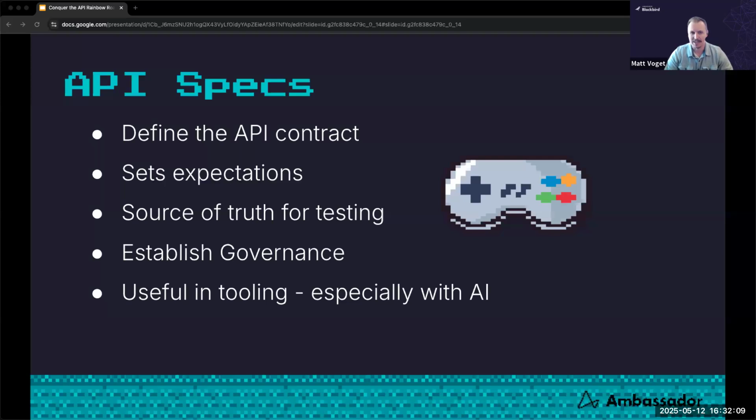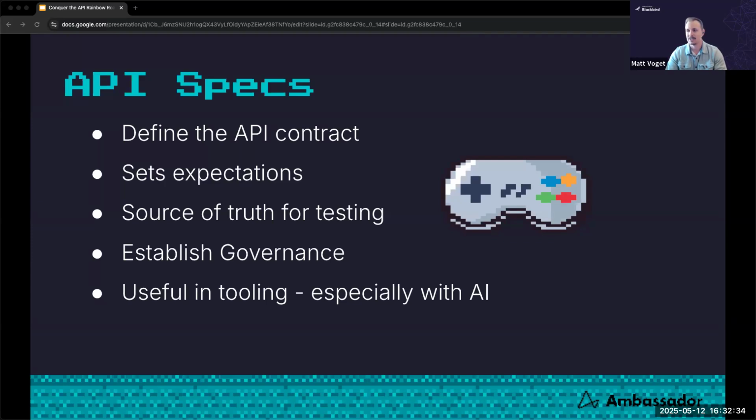So let's break it down a little bit. I realize I'm kind of preaching to the choir here, but what are API specs and why should we care about them? So API specs are things that can define the contract, the API contract between a server and a client. They can really be used as a source of truth for validating that contract.